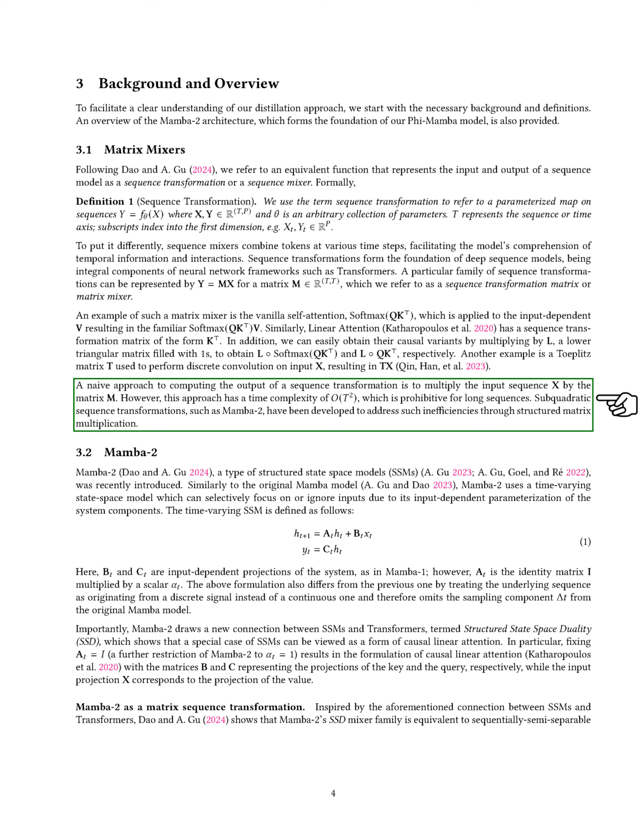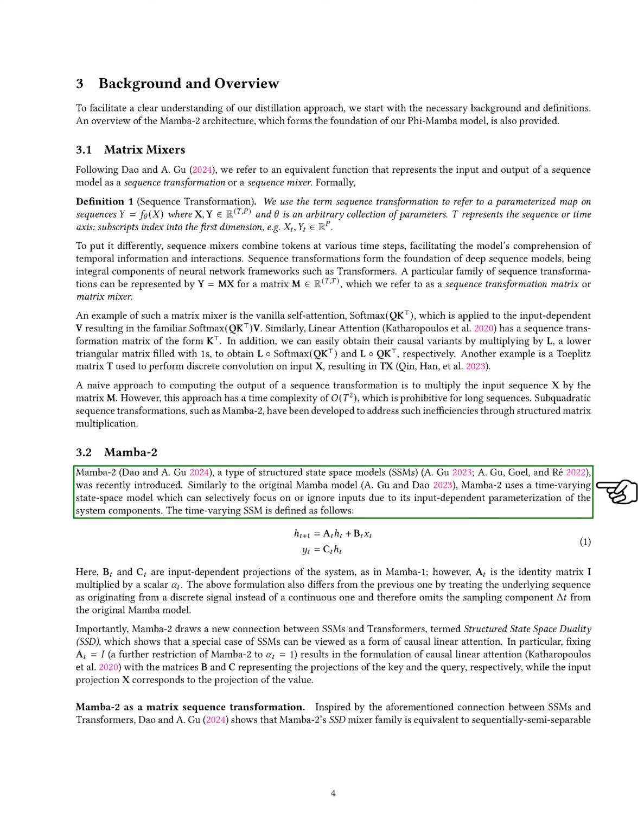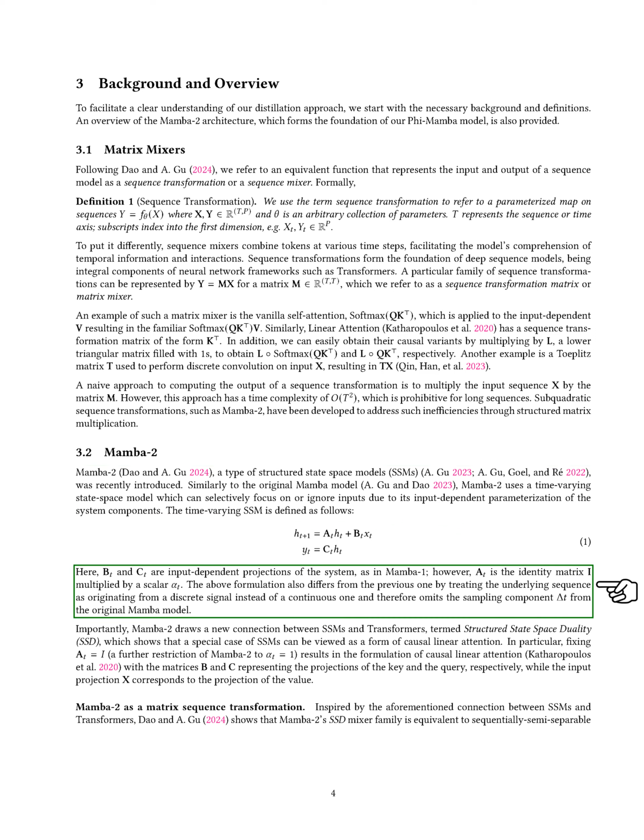Section MAMBA 2. In this section, we introduce Mamba 2, a new type of structured state space model, SSM. Like the original Mamba model, Mamba 2 employs a time-varying state space model that can selectively focus on or disregard inputs based on its input-dependent parameters. This time-varying SSM is characterized by specific projections of the system, with one component being a scalar multiplied by the identity matrix. Unlike its predecessor, Mamba 2 treats the underlying sequence as coming from a discrete signal, eliminating the sampling aspect found in the original model.